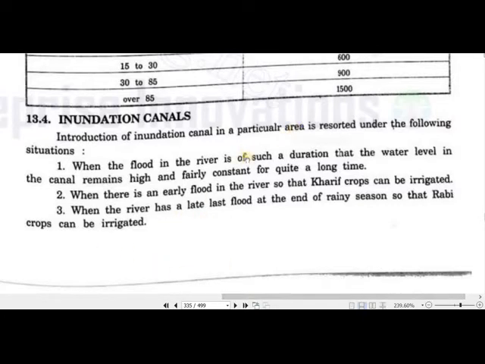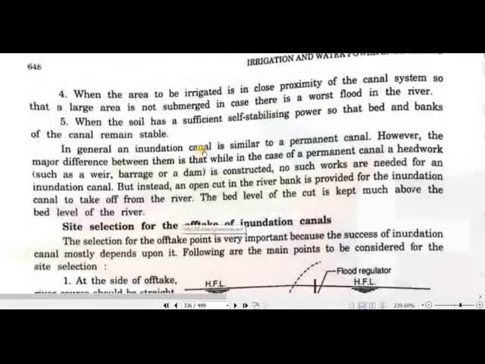So these are the particular conditions where we can develop the inundation canal. In this book, our main focus is on inundation canal and design of a weir, if possible. The area to be irrigated should be in close proximity of the canal system, so that a large area is not submerged, and the soil should have sufficient stabilizing power, so that bed and banks can be stable under adverse conditions. So an inundation canal is similar to a permanent canal.